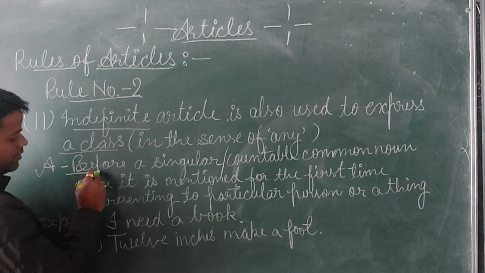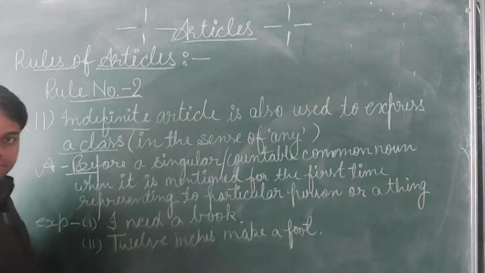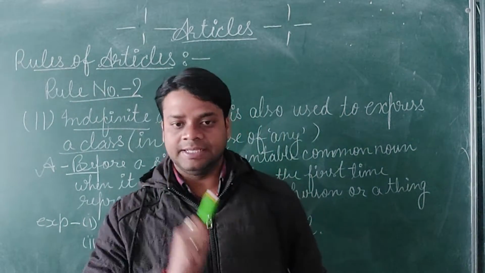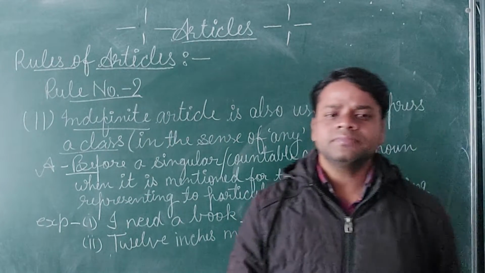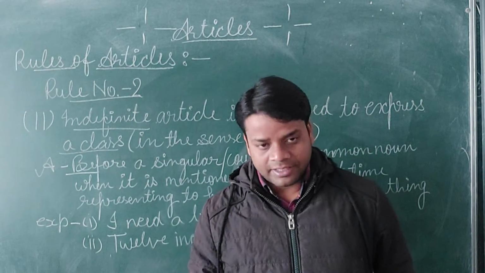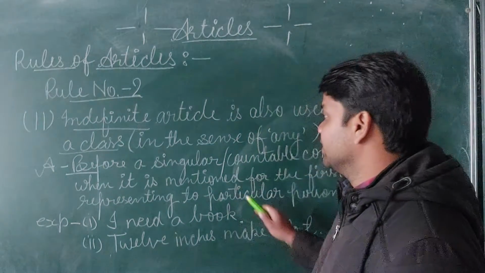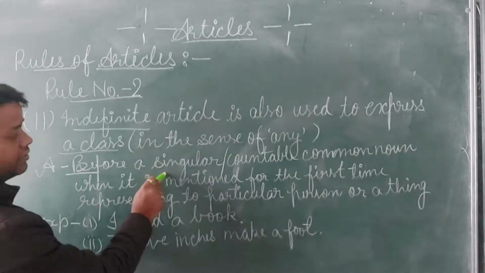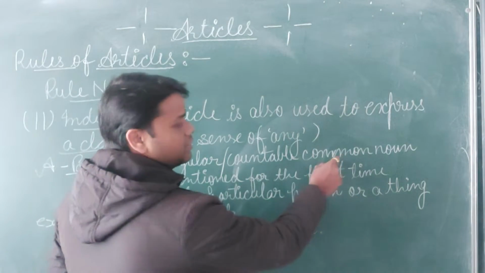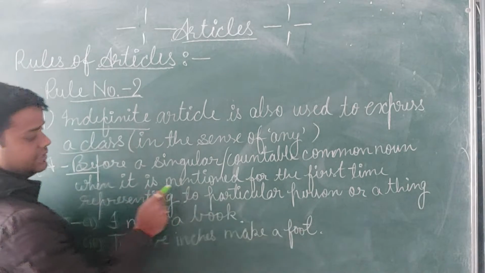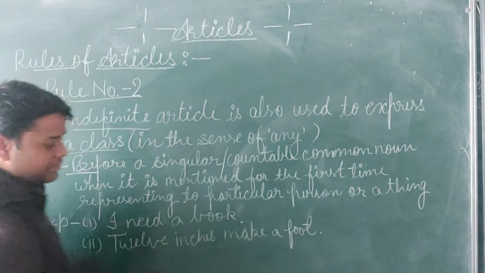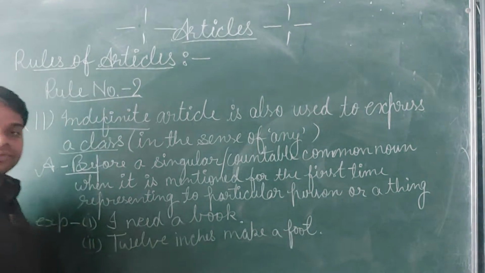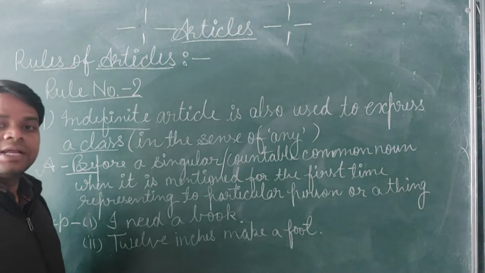Now, before a singular or countable. Singular means one, single, and countable means a noun which we can count. This here we cannot count, this is uncountable. So before a singular, countable, common noun, when it is mentioned for the first time, representing a particular person or a thing, there we will use the indefinite article.